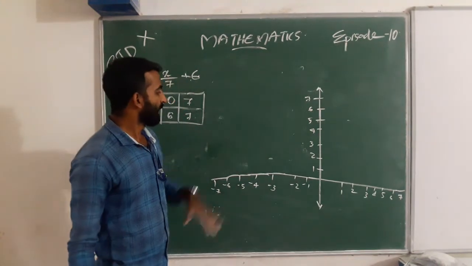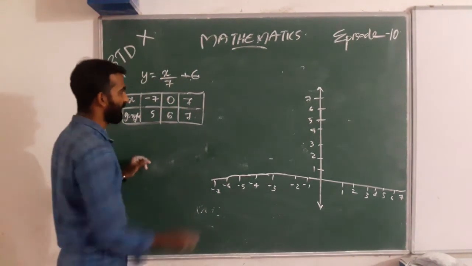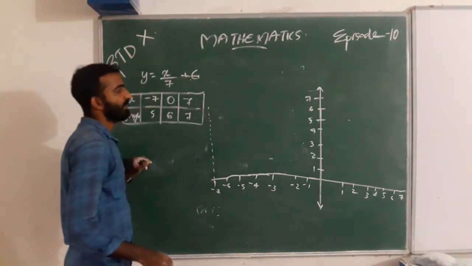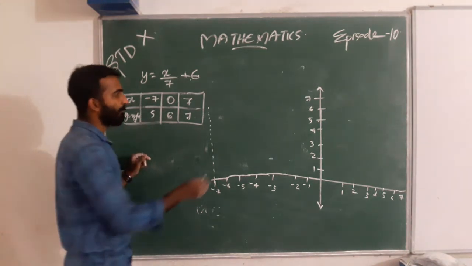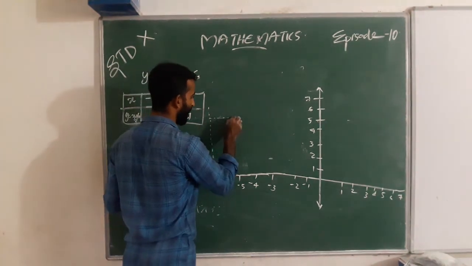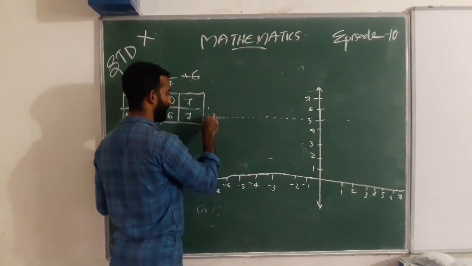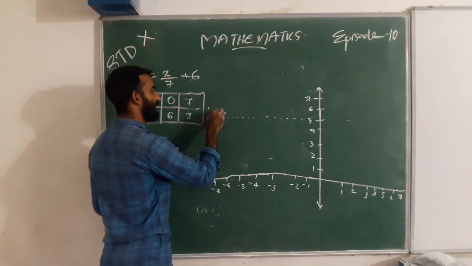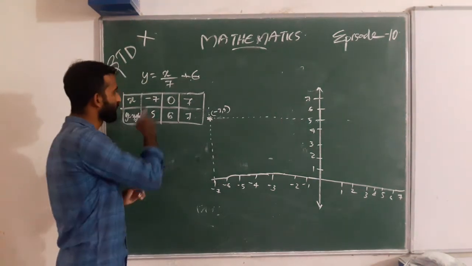And the first point is negative 7, 5. When we draw a perpendicular line from negative 7 and a perpendicular line from 5, we get the point. This is the point negative 7, 5. And next one is 0, 6.